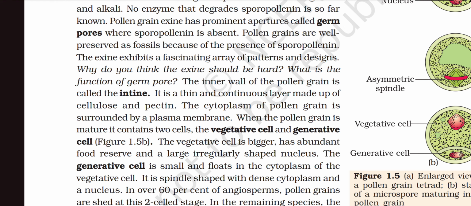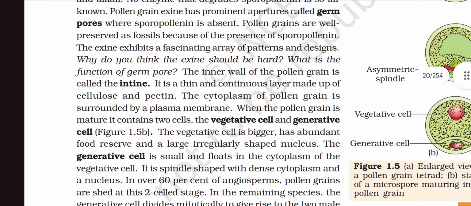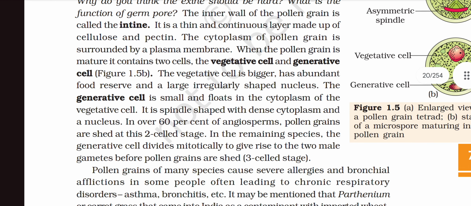The vegetative cell is bigger, has abundant food reserves, and a large, irregularly shaped nucleus. The generative cell is small and floats in the cytoplasm of the vegetative cell. It is spindle shaped with a dense cytoplasm and a nucleus.